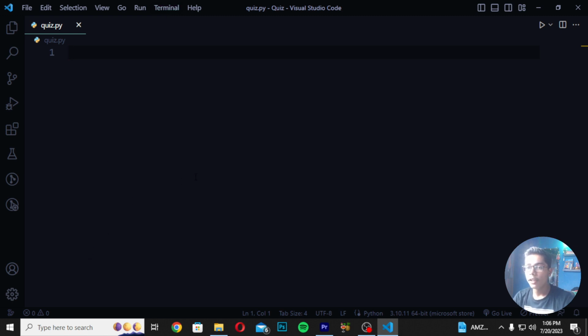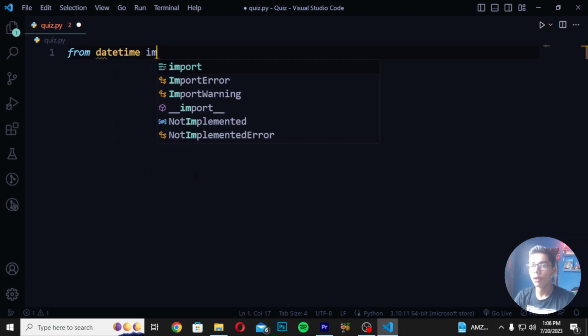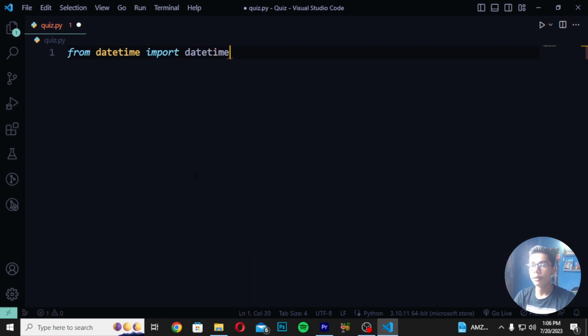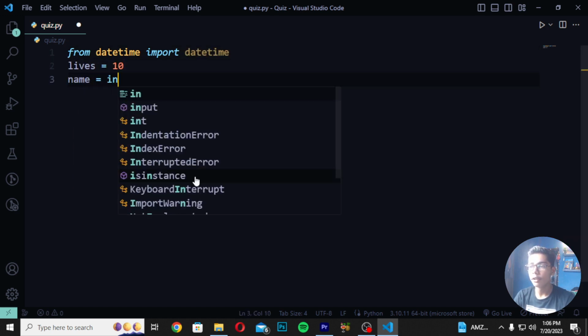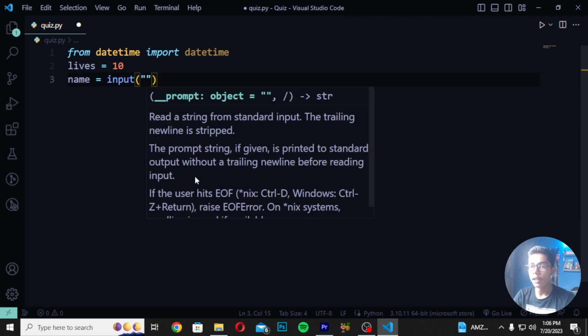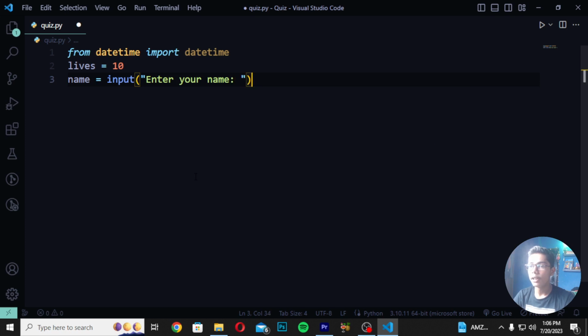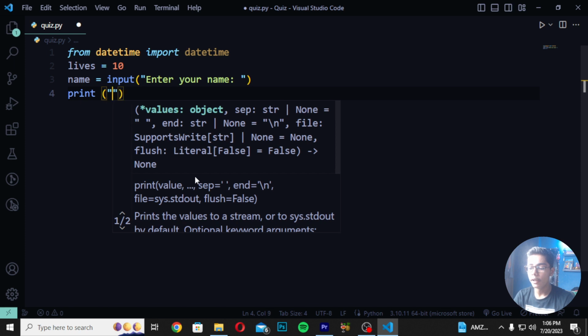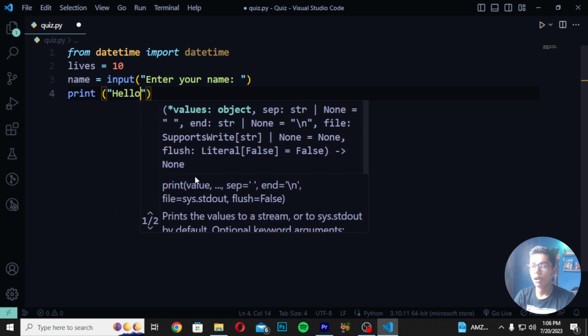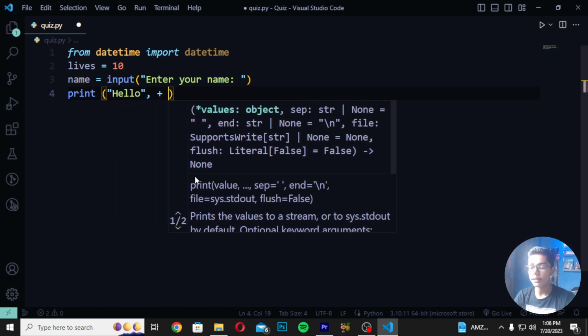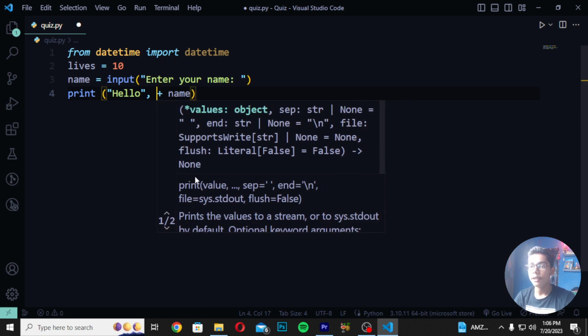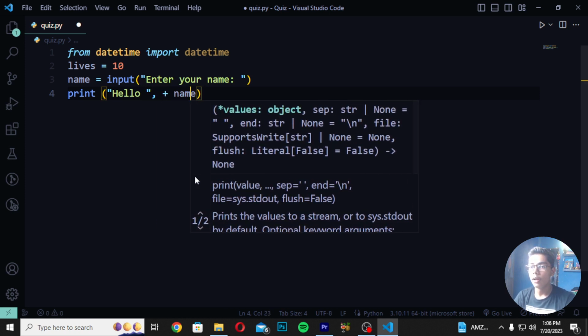For running this, we have to first of all write from datetime import datetime. So we have imported this. Then you have to write lives equals 10, name equals input, and I will write here "Enter your name". After writing, you move down and create a print. In print, you write "Hello," then comma plus name. Then give a space after this, like the two columns which we are getting here.